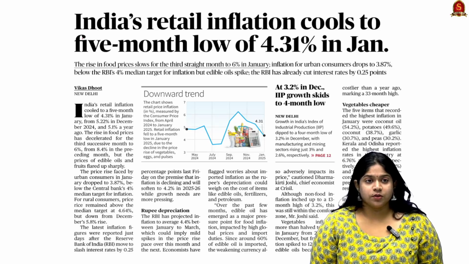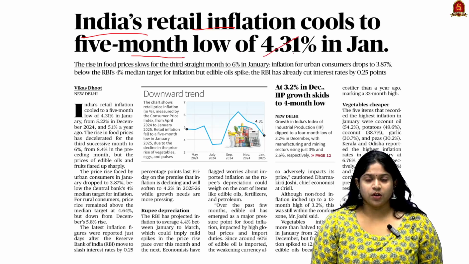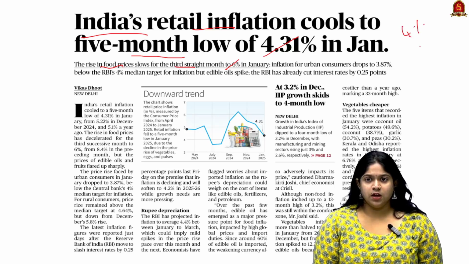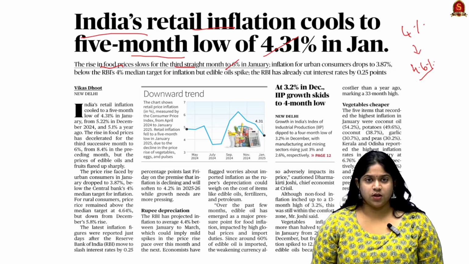Now looking into the first news titled, India's retail inflation cools to a 5-month low of 4.31% in January. The rise in food prices slowed for the third time in the month to 6% in January. Along with the total inflation rate, the urban rate has been reduced for consumers, which is within the 4% target, but for rural consumers the rate has increased to 4.6 percent. So in light of this article, let us see the basics of inflation.